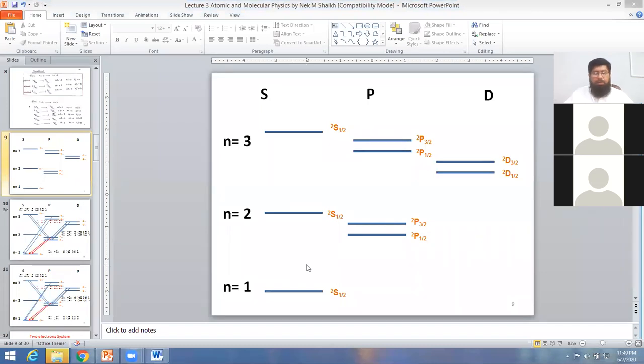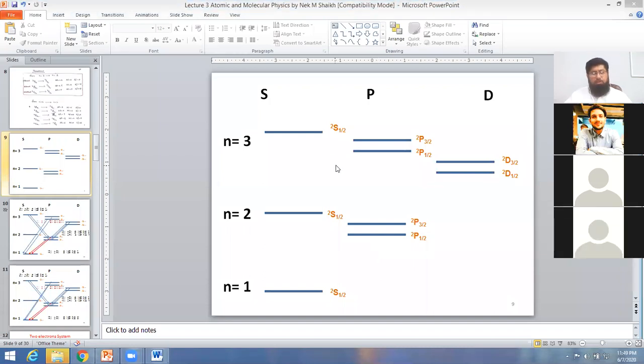If we look here, these are the certain energy levels from n equal to 1 to n equal to 2. Now here, some students had a problem with this, so I am repeating it again. If the electron de-excites from n equal to 2 to n equal to 1, it can de-excite from 2p 1 by 2, but it cannot de-excite from 2p 1 by 2.